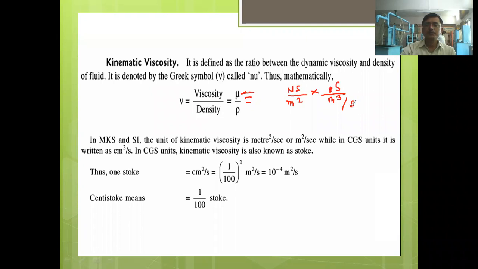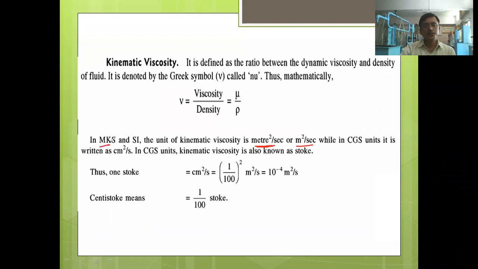Newton second per meter square goes in the numerator, and meter cube per second goes in the other term. In this unit conversion, the units will get cancelled, and you will get the unit as meter square per second. It will be a more lengthy process to do the conversion, so directly we will note down the unit as meter square per second.